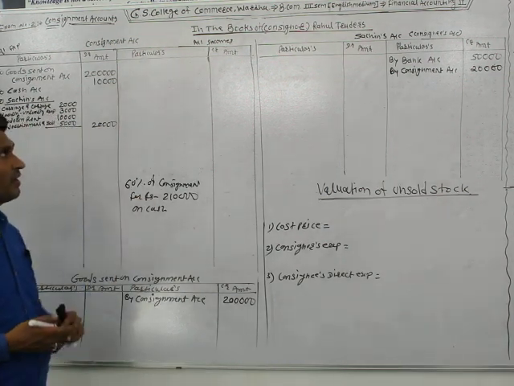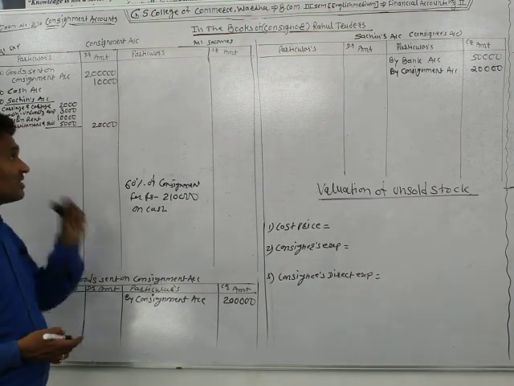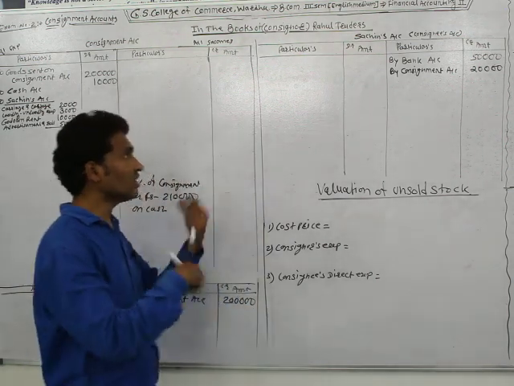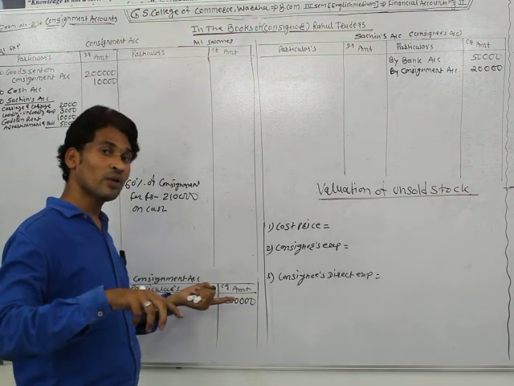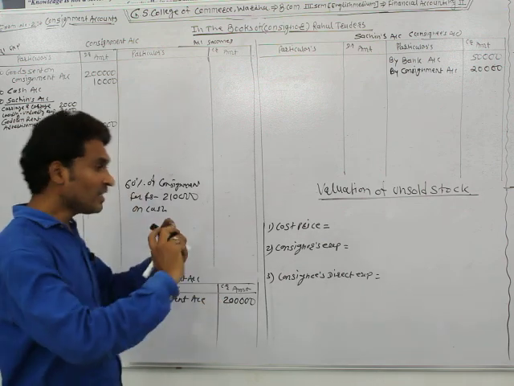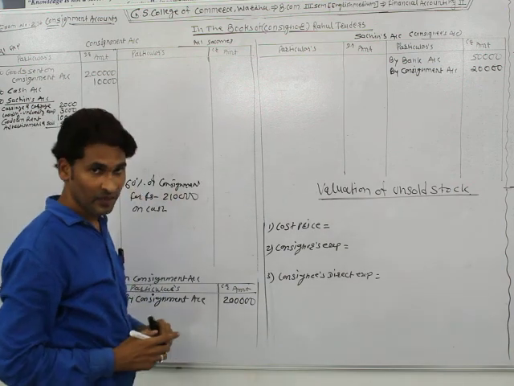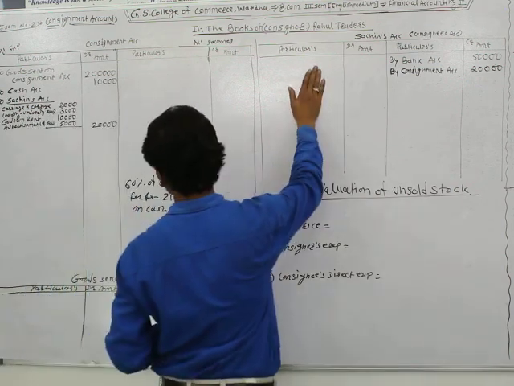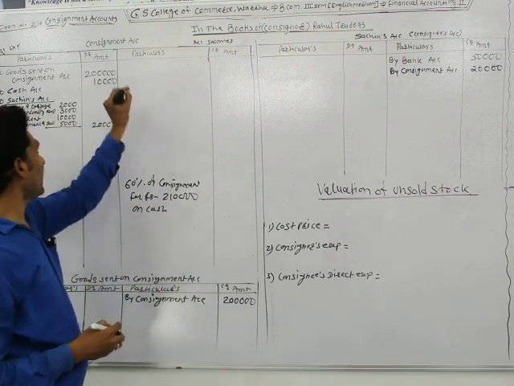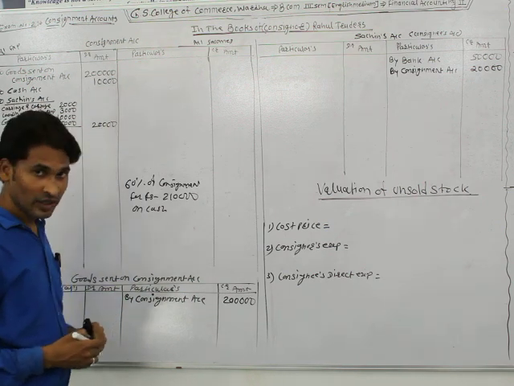The entry passed by Rahul Traders is that when the consignee sold the goods in cash, at that time the journal entry is passed. The amount has been received by Sachin. So now in this transaction Sachin is a receiver, and as per the rule of personal accounts, debit the receiver. When Sachin sold the goods in cash, cash was received by Sachin, so Sachin is a receiver. So we debit Sachin's account. And sales is a consignment income, and all income of consignment is written at the credit side of consignment account, so we credit the consignment account.